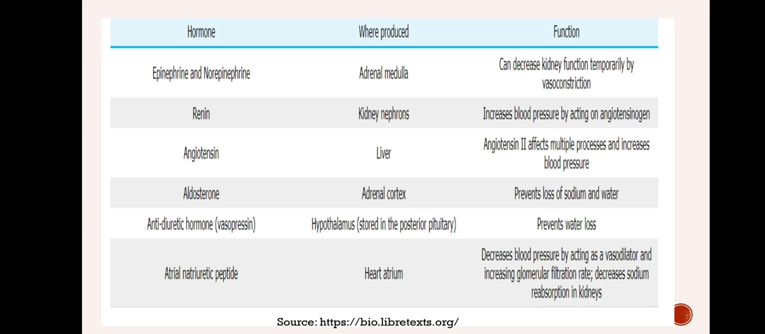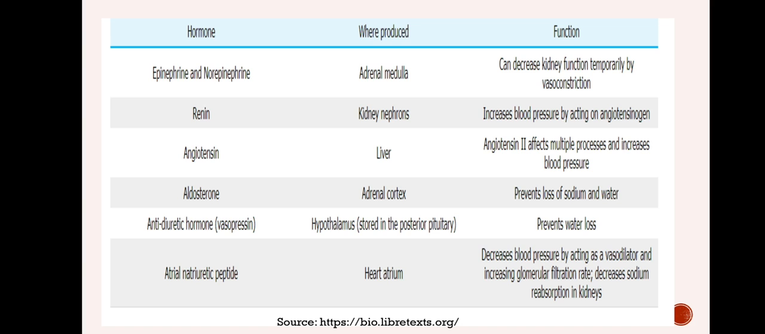So these are all different hormones that are involved in regulations, like epinephrine and norepinephrine. They can increase the kidney function by vasoconstriction. Renin increases blood pressure by acting on angiotensinogen. Angiotensinogen secreted by the liver is converted into angiotensin 2, which serves multiple purposes.